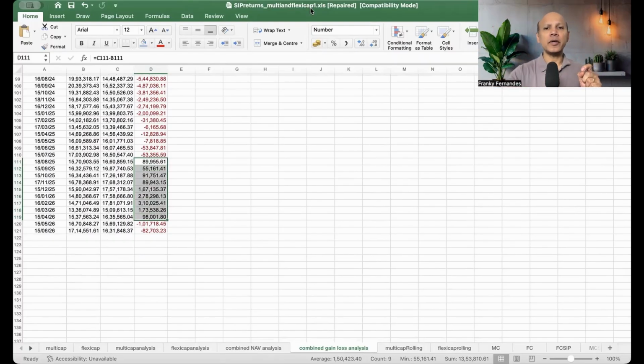Now, what do we learn from here? It's very clear multicaps are very volatile. They do great during the bull markets, but during the bear markets, they crash because of the mid cap and small cap component.